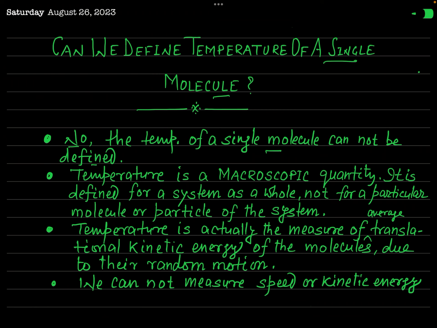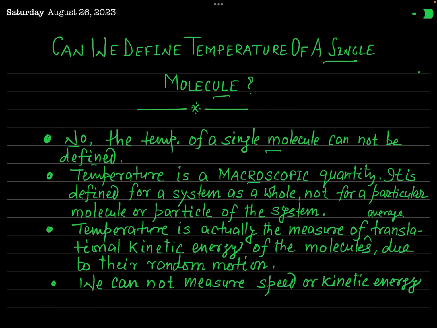Why? As you know, temperature is a macroscopic quantity or macroscopic property of a system. Whenever you talk about temperature, you always measure the temperature of a system as a whole, not the temperature of a particular point of the system, because it is not a microscopic property. You always say temperature of Patna, temperature of any place, not a particular point of that place.